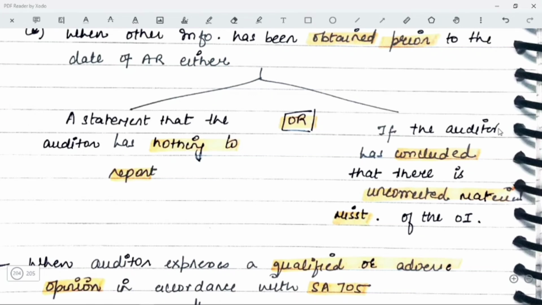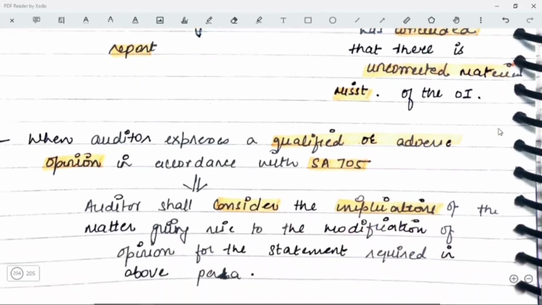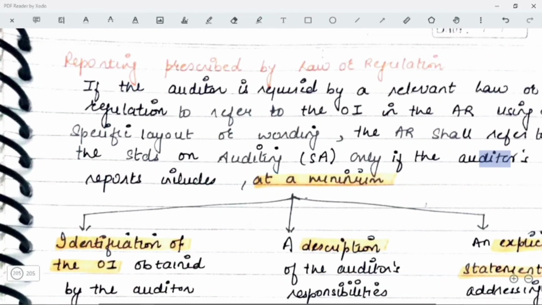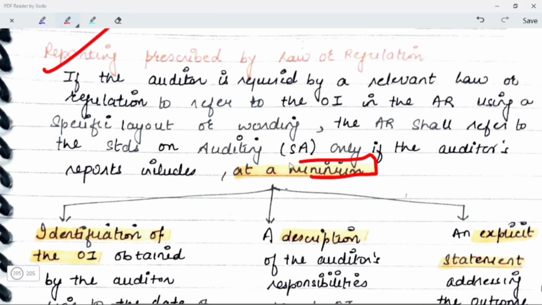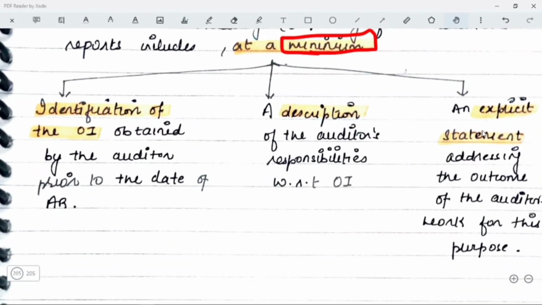Reporting prescribed by law or regulation की अगर मैं बात करूँ तो if the auditor is required by the relevant law or regulation to refer to the other information in the audit report using a specific layout or wording, then in that case the auditor's report shall refer to the standards on auditing only if the auditor's report includes at a minimum the identification of other information obtained by the auditor prior to the date of audit report. Secondly, a description of the auditor's responsibilities with respect to other information, and thirdly an explicit statement addressing the outcome of the auditor's work for this purpose. So all this has to be done as per this particular standard.